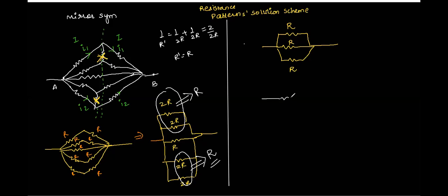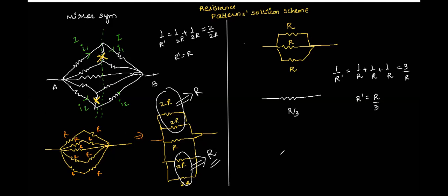Okay. What should be the net of these three? Try finding out: 1 by R dash is equal to 1 by R plus 1 by R plus 1 by R, which is equal to 3 by R. So what should be the effective resistance? R by 3. Correct, Atul? Yes, sir. Okay. Are you clear with this pattern?